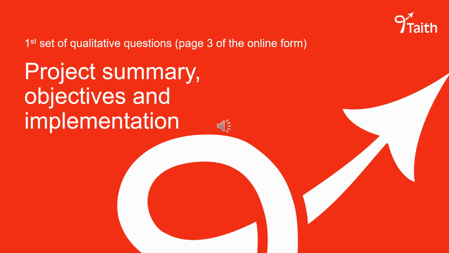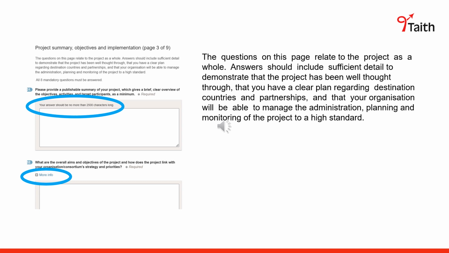The first set of qualitative questions will cover the project summary and project objectives and implementation. This section consists of 8 mandatory questions. Firstly, please provide a summary of your project. This question is limited to 2,500 characters. Please ensure that it gives a brief, clear overview of your project's objectives, activities and participants. Please ensure your answer is comprehensive and clear, and it is also important that this summary highlights the benefit of your project to the participants.